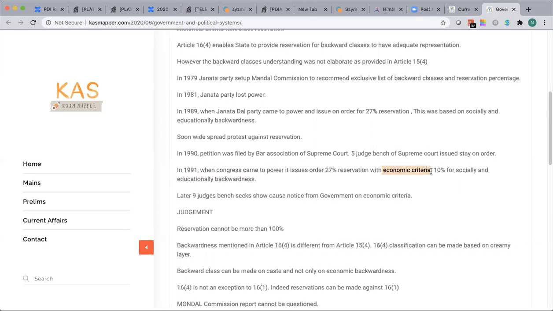The element of economic backward class in reservation, the idea came with the Congress government under the leadership of Narsimha Rao. And of course, he gave 10% only for socially and educationally backward, and together it became 37%. So 27% based on economic criteria, that is poor people, and 10% is socially and educationally backward.